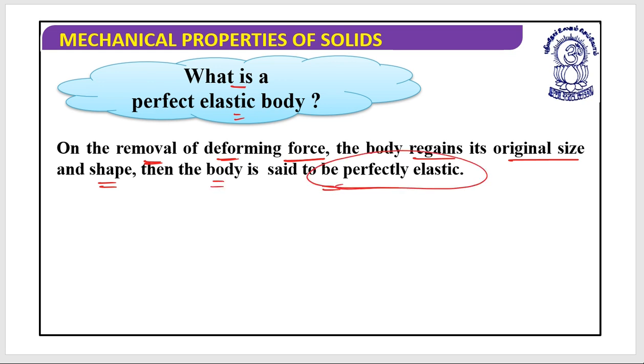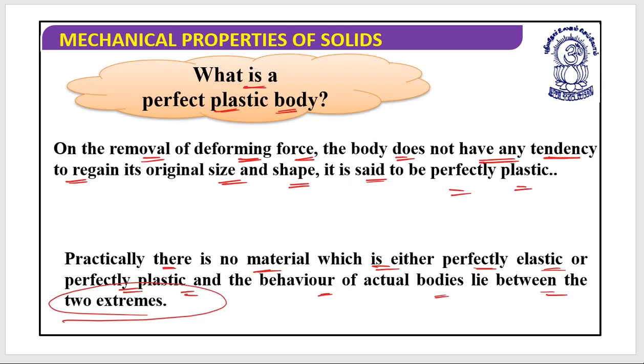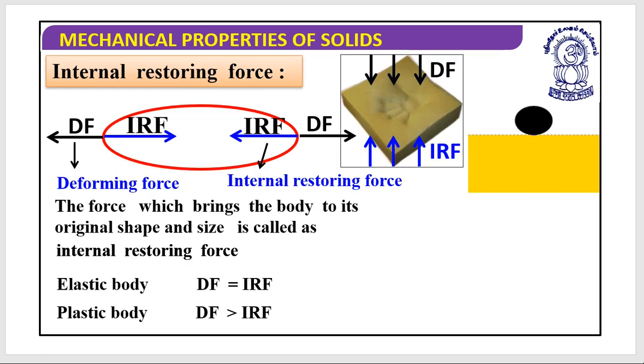If a body is not going to regain its original shape and size, it is a plastic body. But as we have discussed, practically there is no material which is perfectly plastic or perfectly elastic. Generally the body lies between these two extreme ends. Yes, I hope this is clear. Now let's discuss what internal restoring force is.